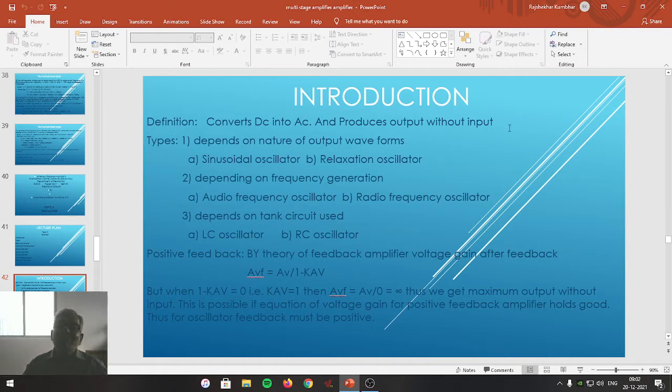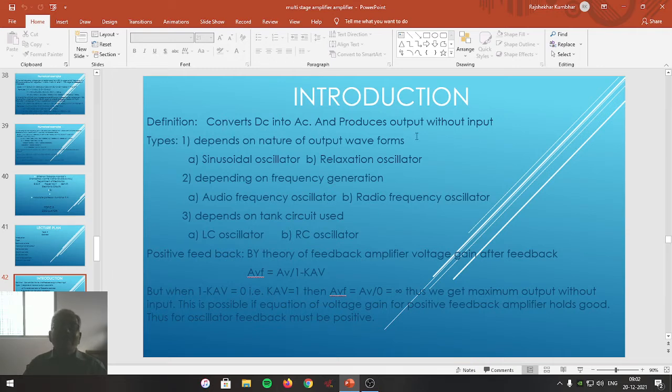These oscillator circuits are used in generating the different frequencies which are utilized in the radio frequency range and also in the audio frequency range. Friends, we are well aware that the audio frequency range is 20 Hz to 20 kHz and the radio frequency range is above 20 kHz. So all these frequencies are generated by using an oscillatory circuit. That's why we can say an electronic circuit that converts DC into AC, or an electronic circuit that produces output without any input, is called an oscillator.